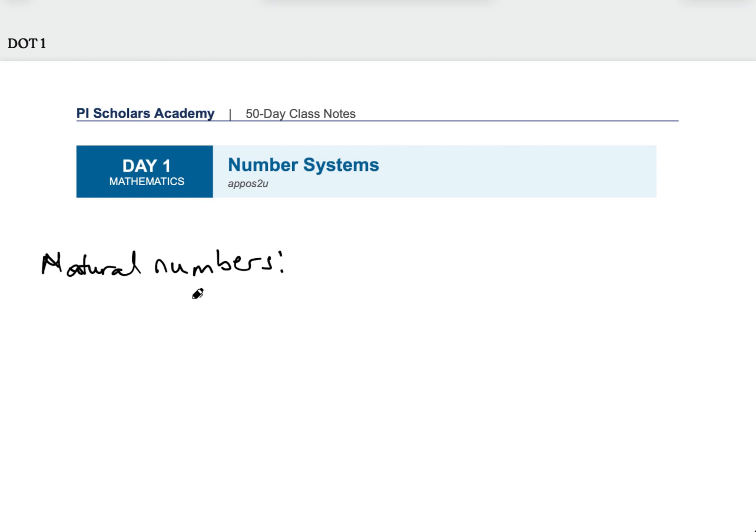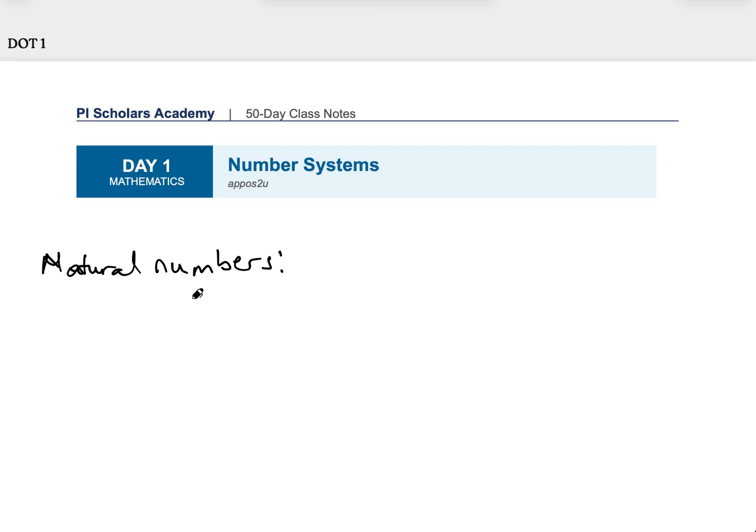So imagine you want to start the head count of everybody in your classroom. You start from, let's say, number one, number two, number three, and you keep going for as many students as you have inside the classroom. So that's what counting numbers are. You have one, two, three, and so on. That is what we call natural numbers. However, some people think that zero is also a natural number, but for the purpose of this class, note that zero is not part of the natural numbers. So anytime you think of numbers that you use to count, then you're talking about natural numbers.